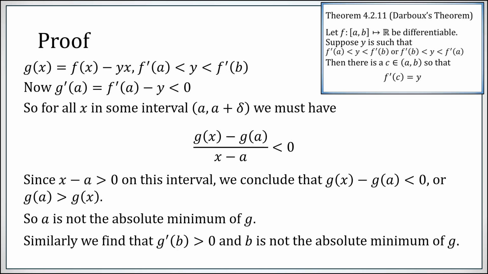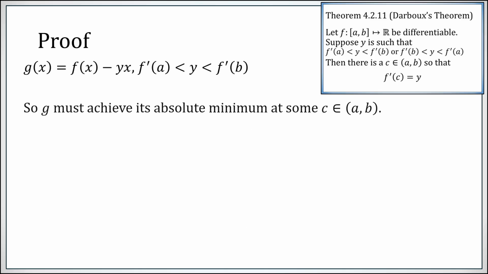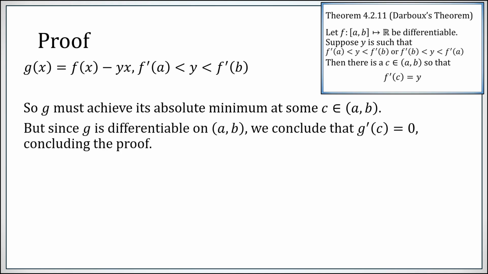Similarly, we find that b is not the absolute minimum of g either. So g is continuous, it must have an absolute min, but that absolute min cannot be either endpoint a or b. Therefore, g must achieve its absolute minimum somewhere in the middle, but g is differentiable. So wherever it achieves its absolute minimum at an interior point must have derivative 0. G prime of c is equal to 0 is exactly the same as saying that f prime of c is equal to y, and we're done.